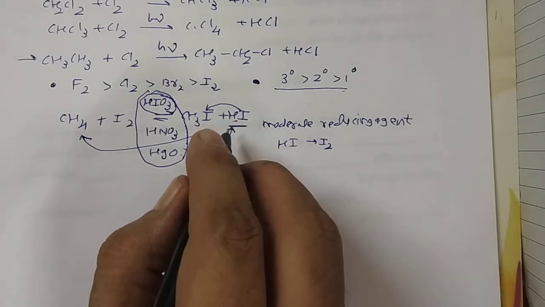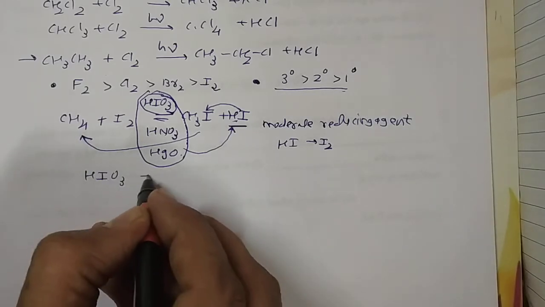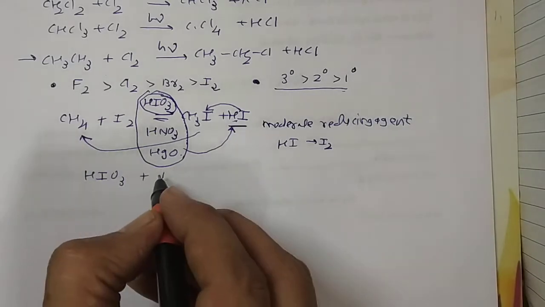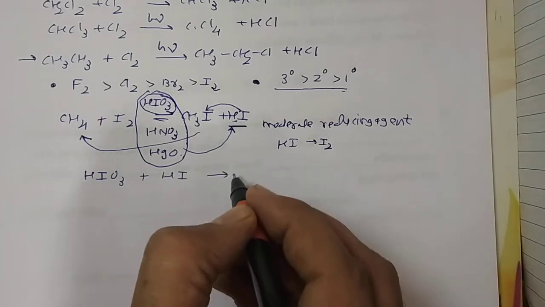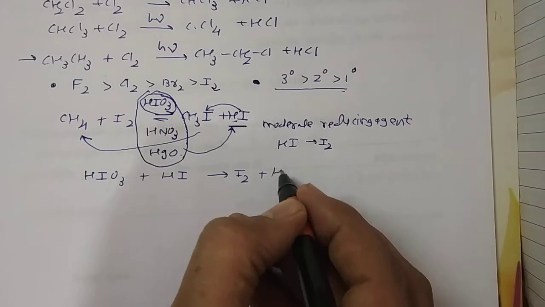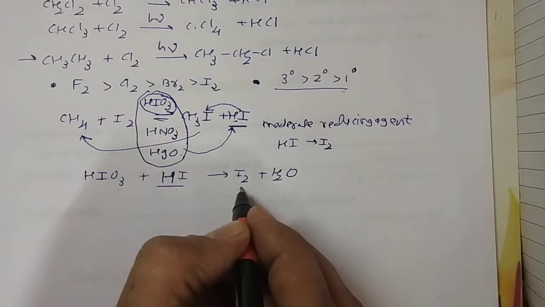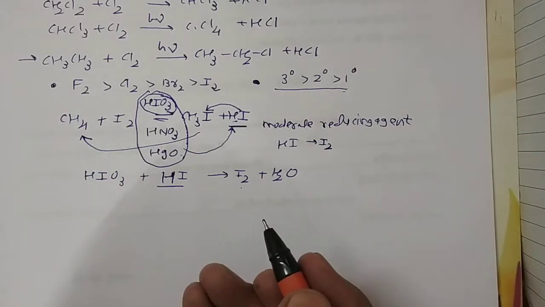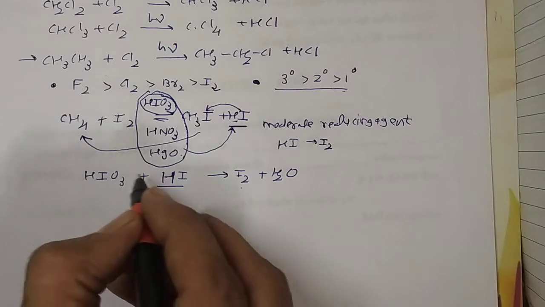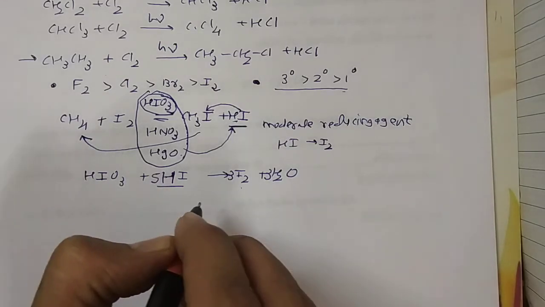For example, when HIO3 reacts with hydrogen iodide, they form iodine and H2O. Now hydrogen iodide is converted into I2. Balancing the reaction with the help of redox, 5 moles of HI are used, giving 3 moles of iodine and 3 moles of H2O.